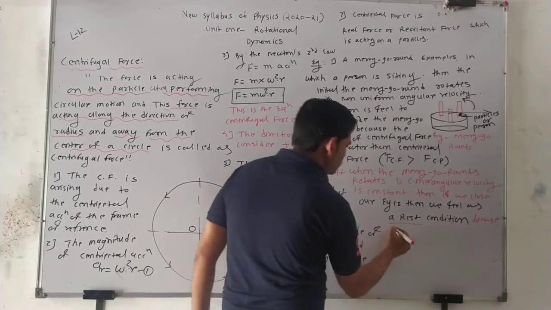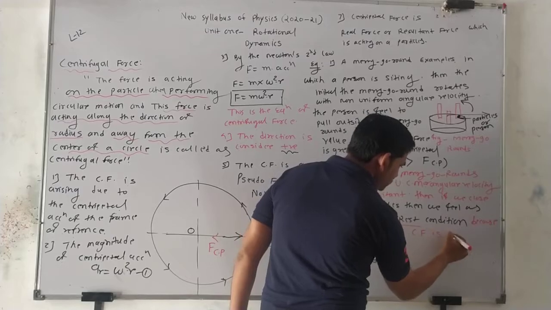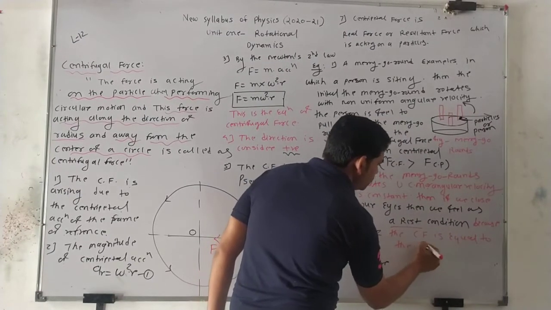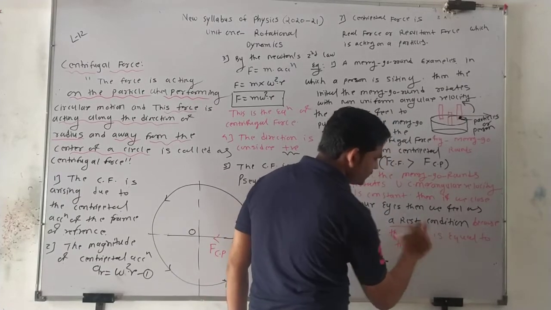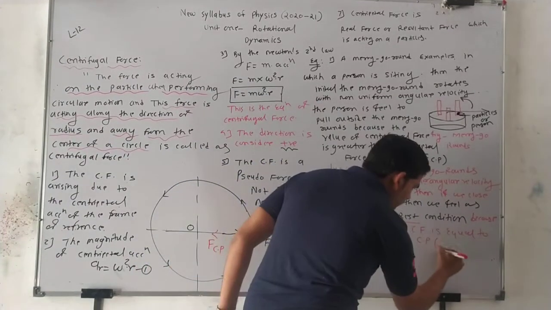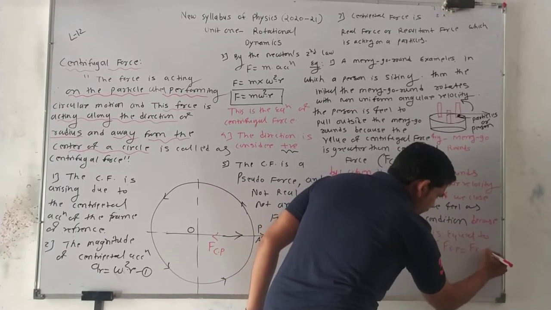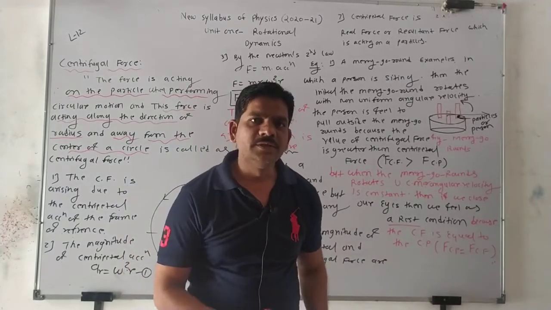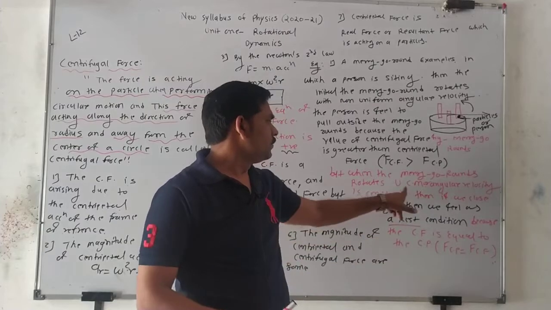Rest condition, because the centrifugal force is equal to the centripetal force. Centrifugal force and Fcp for centripetal. So these two forces are equal here. Fcp is equal to Fcf. That's why we feel balance when a merry-go-round rotates in a UCM.